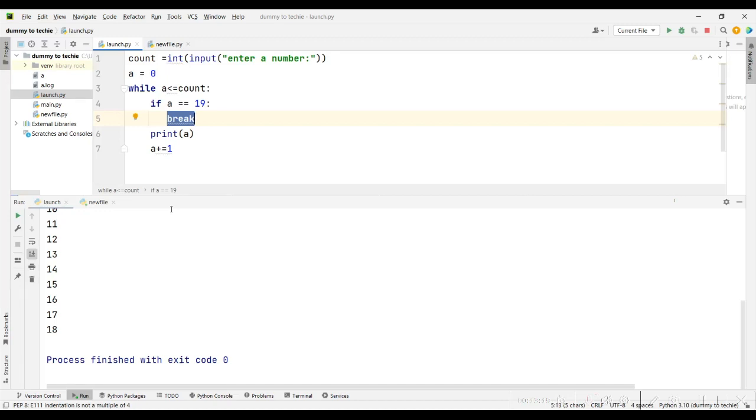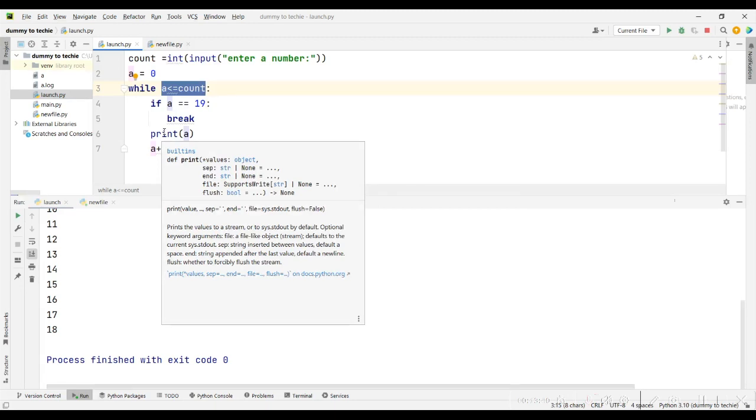The reason it's good to have break is when your code is supposed to run forever. For example, if I was using a while True here instead of incrementing a count, I can break out of a loop that does not have an end anytime I want. You get? So that's the difference between the break and the continue statement.